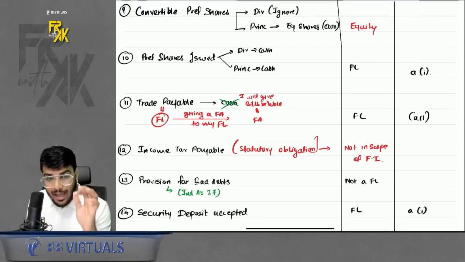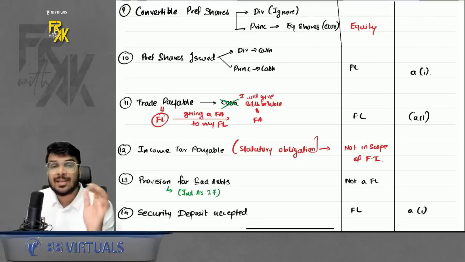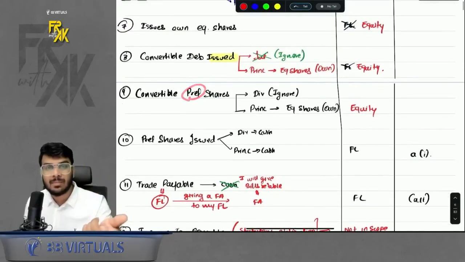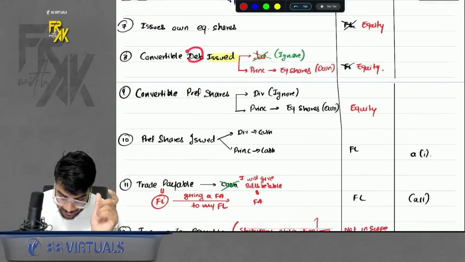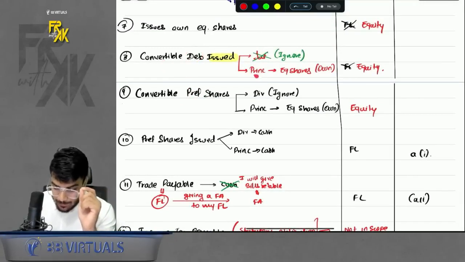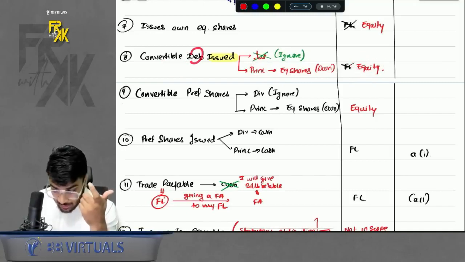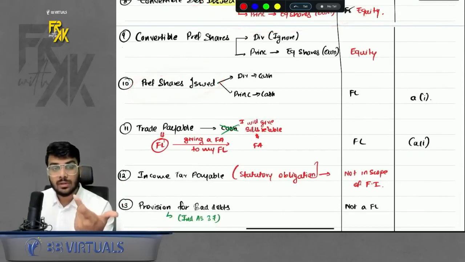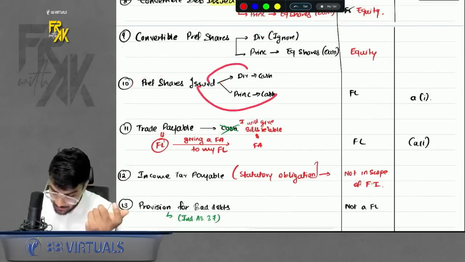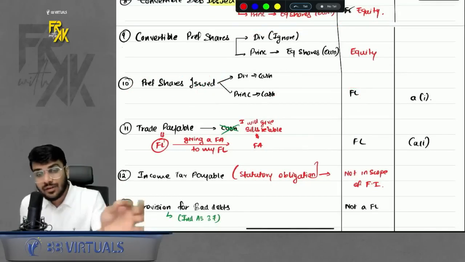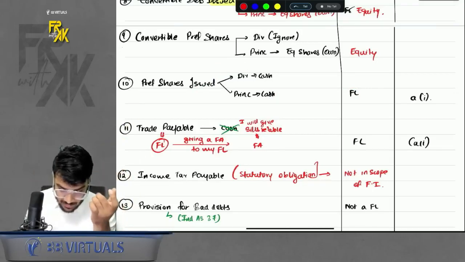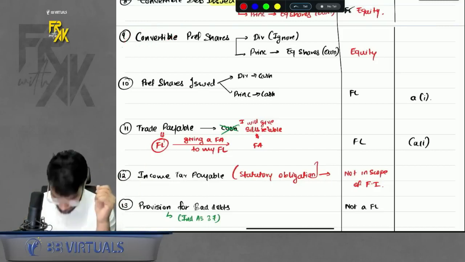Why? As per Ind AS, you will have to check the substance over form. That means check whether the preference share or debenture is convertible or redeemable. If you see closely, if the debenture is convertible, that means for the principal you will give your own equity shares, it is an equity. So a debenture can also be equity. Acha. If it is a normal, redeemable preference share where you will give cash only, it is a financial liability. That means a preference share can also be a financial liability, and a debenture can also be equity. It depends on whether it is convertible or redeemable. Do remember that part. Okay.